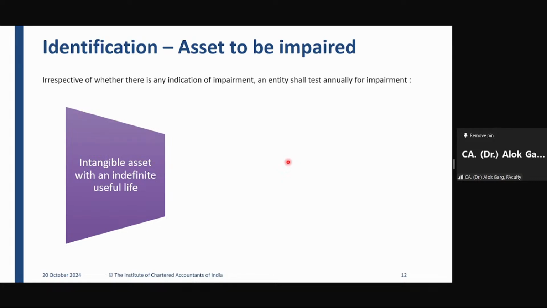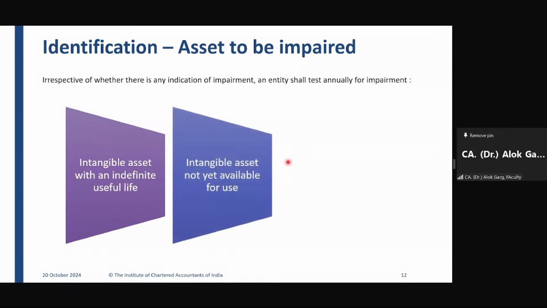Yes. Okay. So the first one is intangible asset with an indefinite useful life. So this intangible asset does not require any indicator to begin the impairment. If there is an intangible asset with an indefinite useful life, the company needs to check the fair value less cost to sell or value in use, right? The company has to do the impairment exercise.